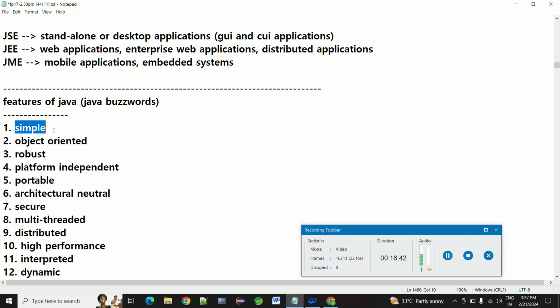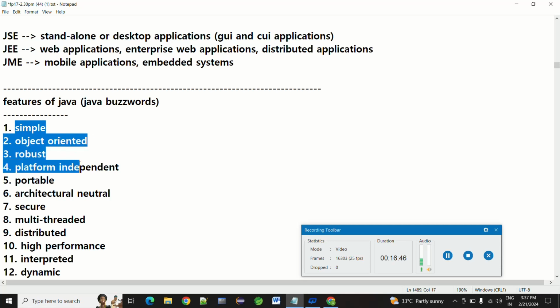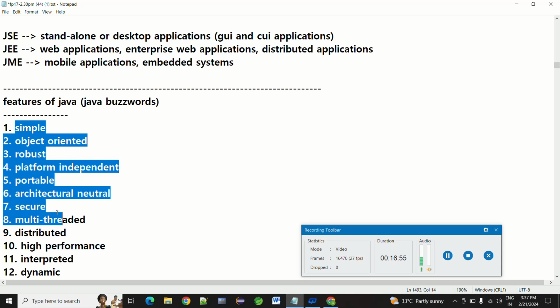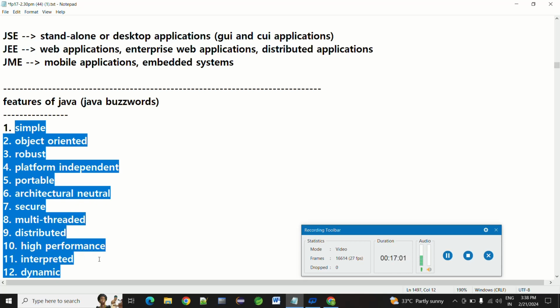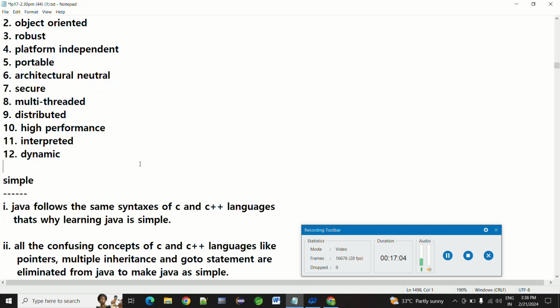Java is a simple language, object oriented, robust, and platform independent, so you do not need to depend on anything else. It is independent and portable, architecture neutral, secure, multi-threaded, distributed, high performance, interpreted, and dynamic. We are going to learn these in depth.